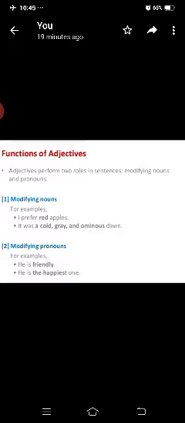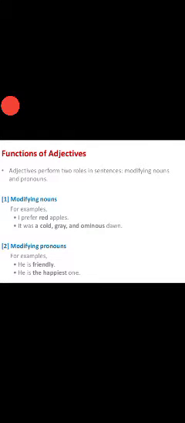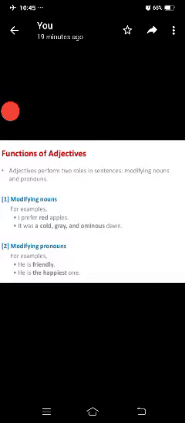Functions of adjectives. Adjectives perform two roles in sentences: modifying nouns and pronouns. Here, there are two roles. One is modifying nouns and another one is modifying pronouns. For example, I prefer red apples. Red is an adjective. It is modifying the apples. I prefer apples is okay, but what type of apples? Red. Which color apples are you preferring?